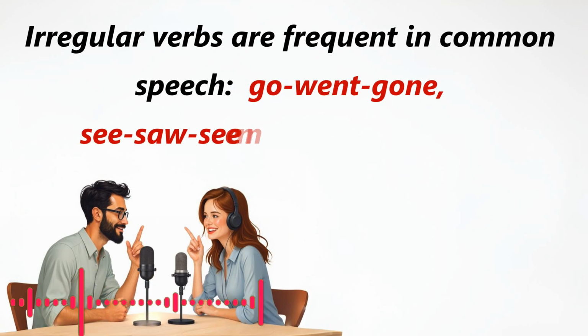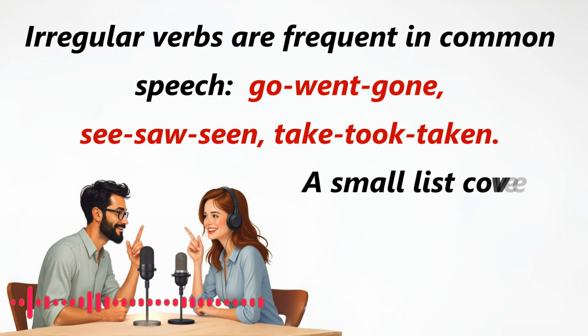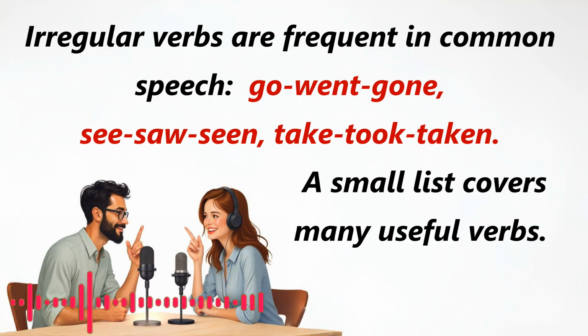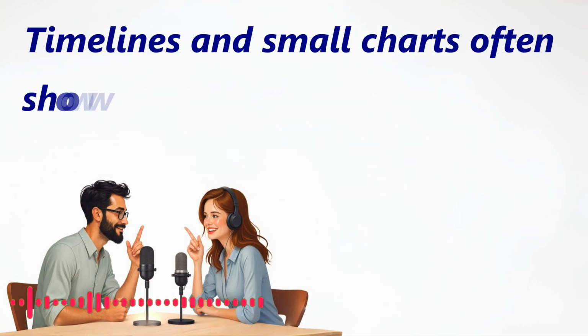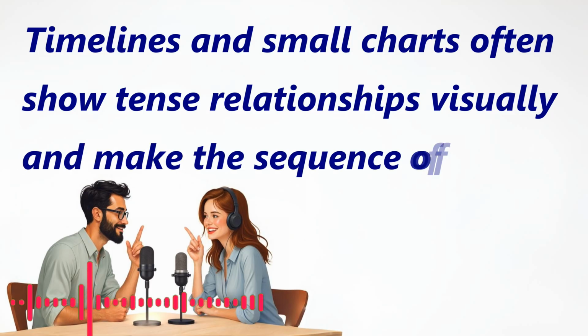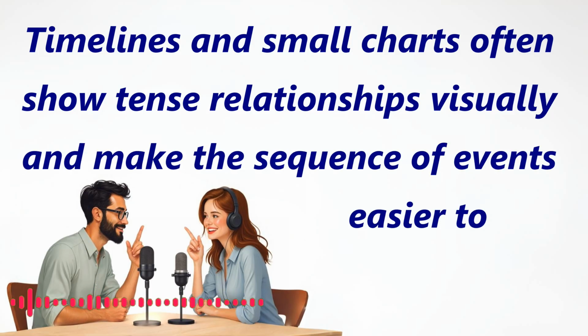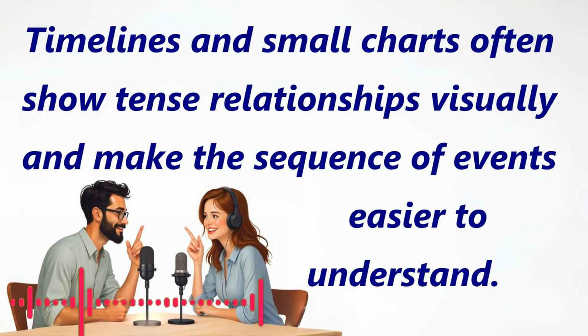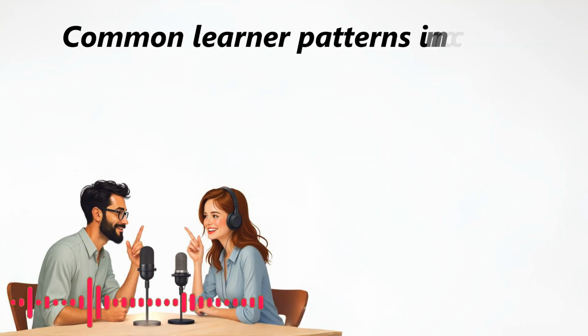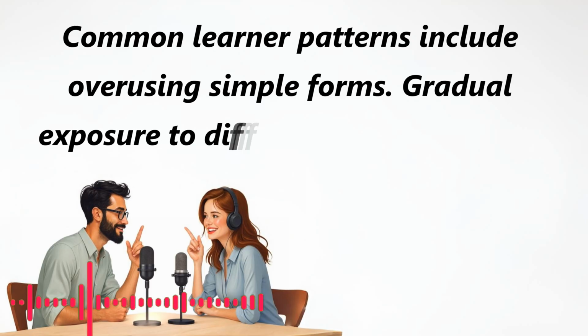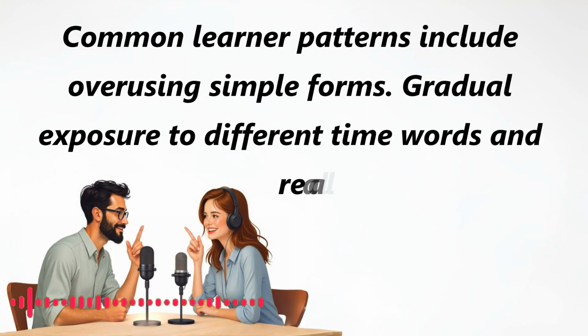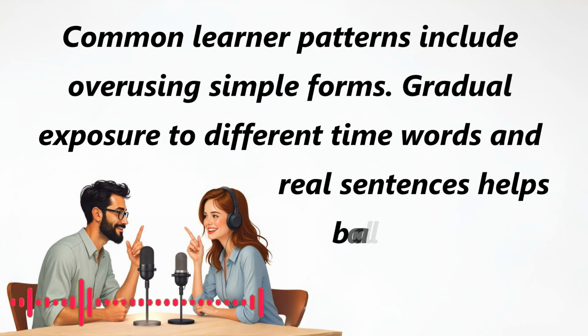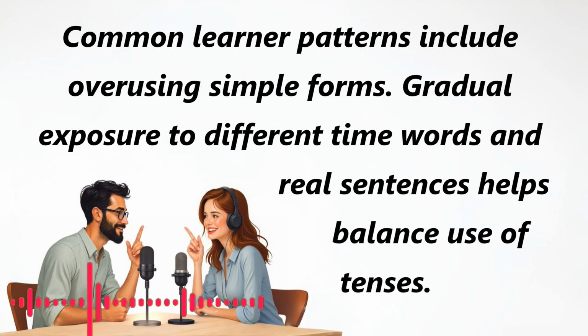Irregular verbs are frequent in common speech. Go, went, gone, see, saw, seen, take, took, taken. A small list covers many useful verbs. Timelines and small charts often show tense relationships visually and make the sequence of events easier to understand. Common learner patterns include overusing simple forms. Gradual exposure to different time words and real sentences helps balance use of tenses.